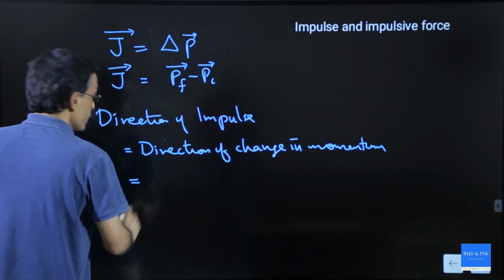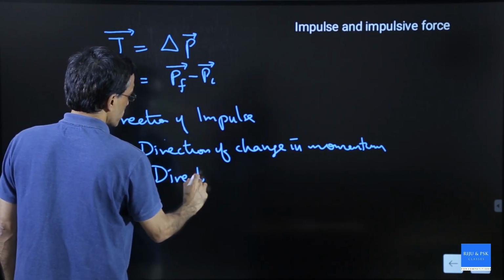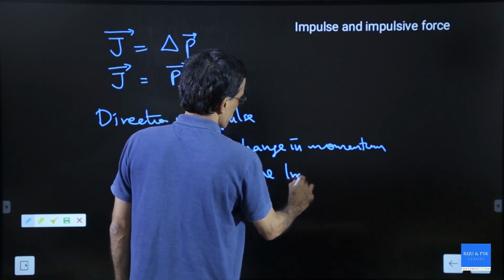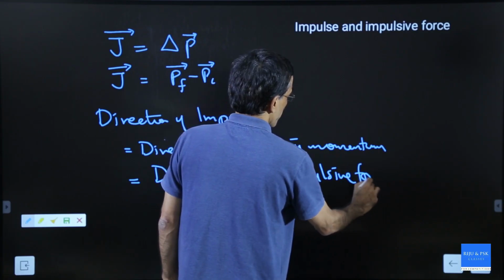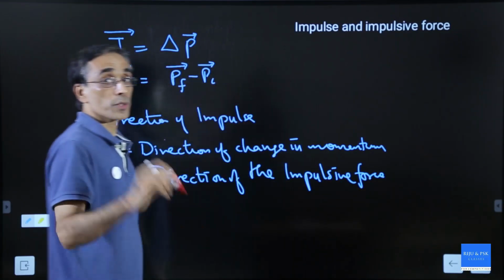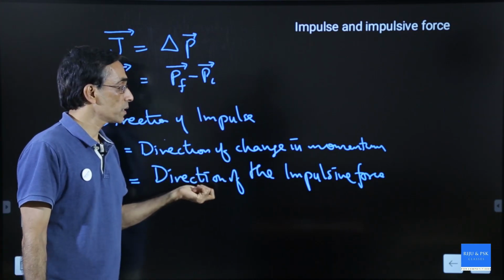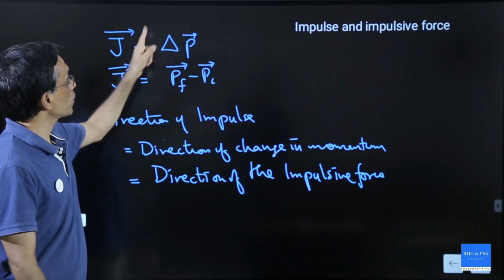And I'll tell you, this will be in the direction of, that's important to know, the direction of the impulsive force. Next class onwards, we will have numericals based on all this. So, direction of the impulsive force is the direction of the change in momentum, is the direction of the impulse. So, J equal to delta P.